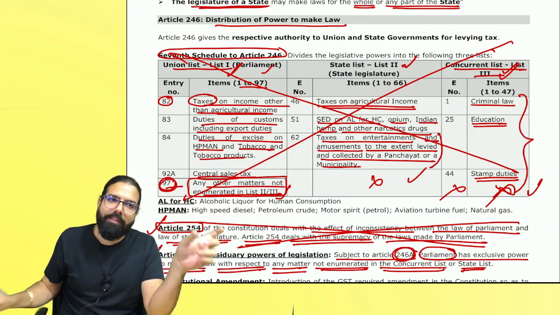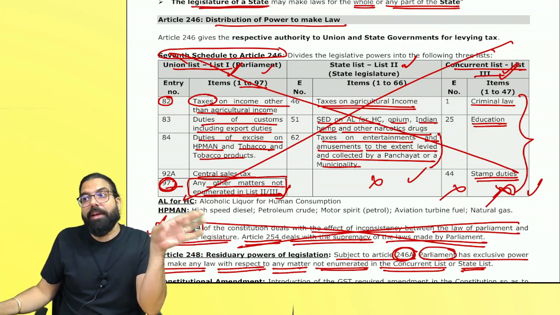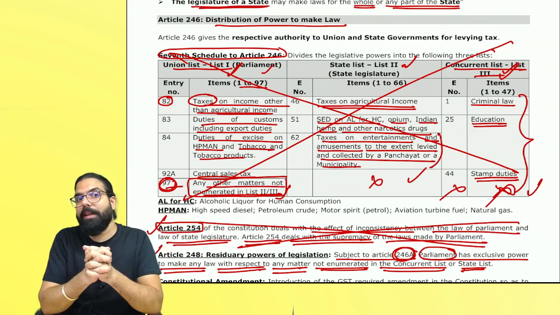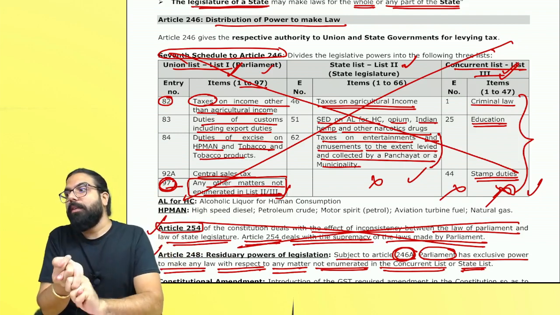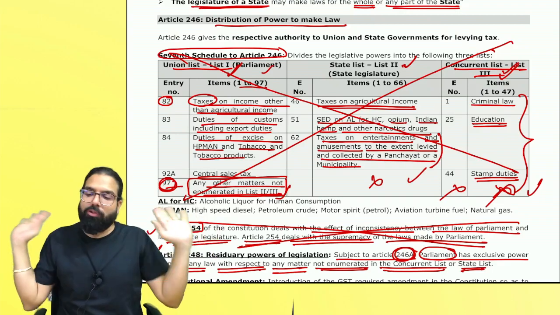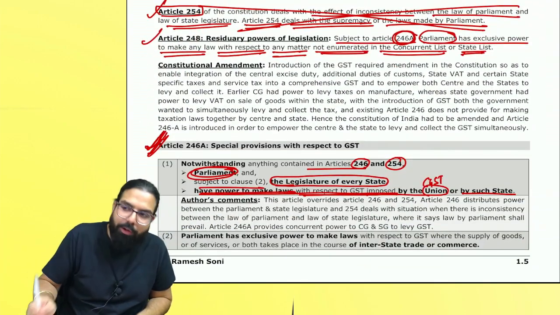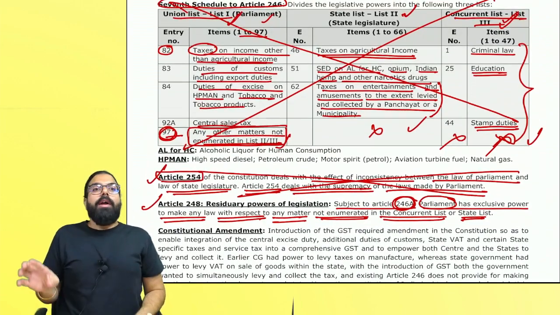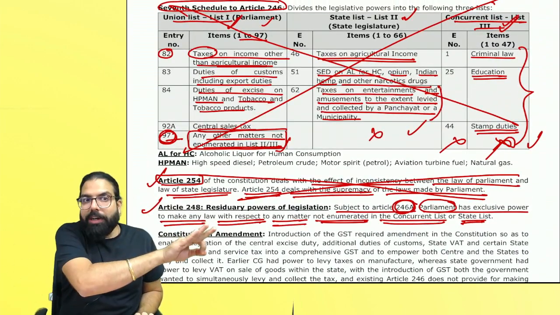They could have mentioned GST in the concurrent list, but in the concurrent list, if any power is there, both governments make the law together, and if any inconsistency comes, whose law prevails? The central government's. States told we want equal power, and to give equal power, they introduced Article number 246A.